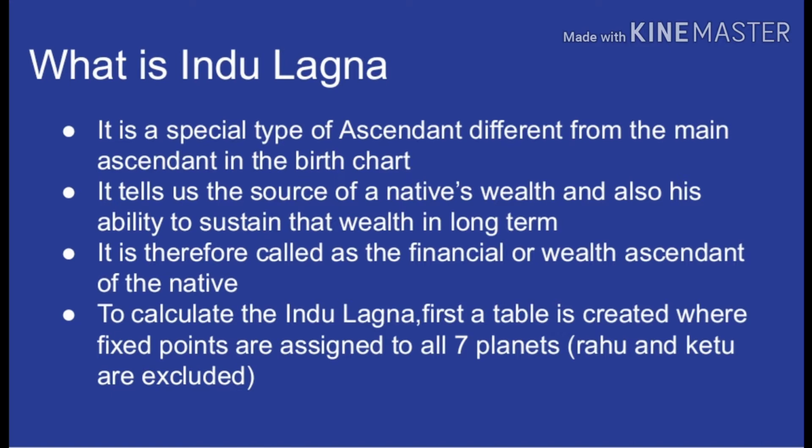Now, to calculate the Indu Lagna, we first have to create a table wherein a fixed number of points representing the brilliance of planets is assigned to the 7 planets. Rahu and Ketu are excluded from the calculation of Indu Lagna. So now let us look at this table in the next slide.